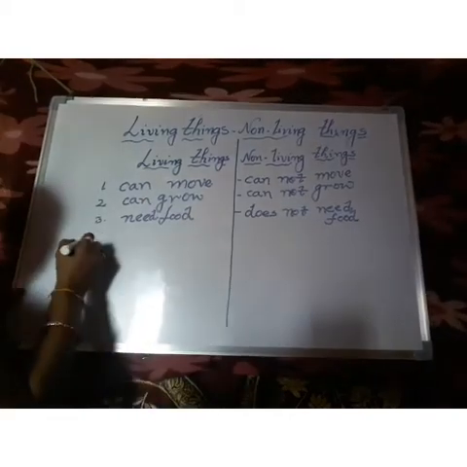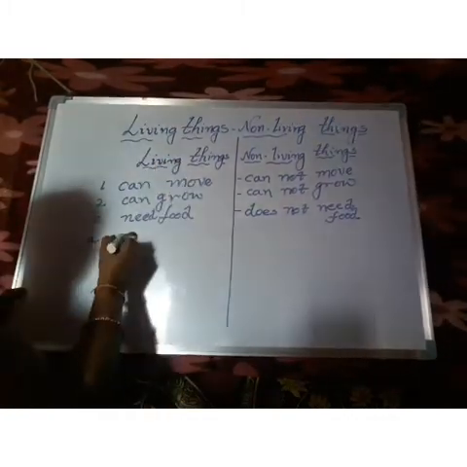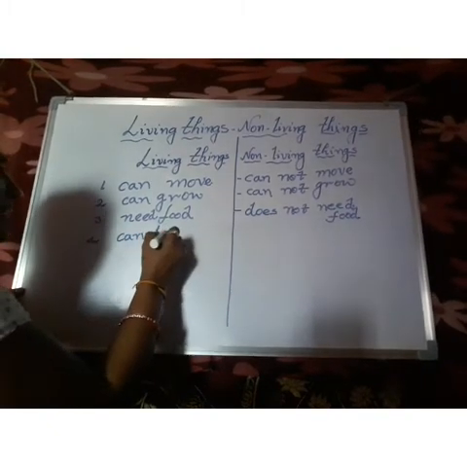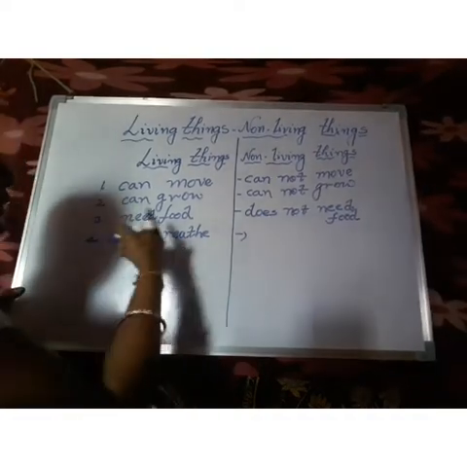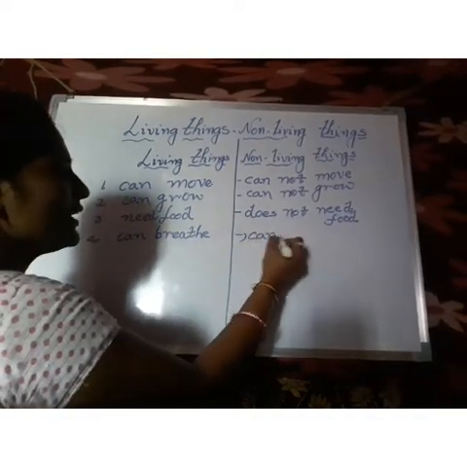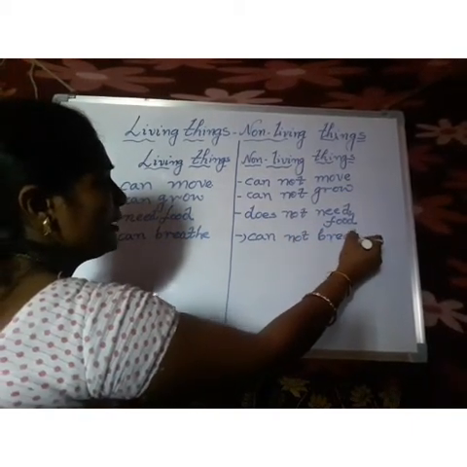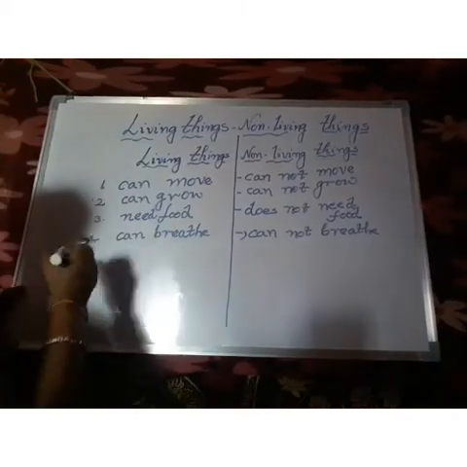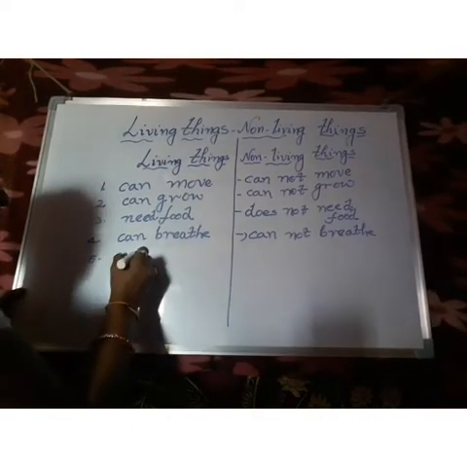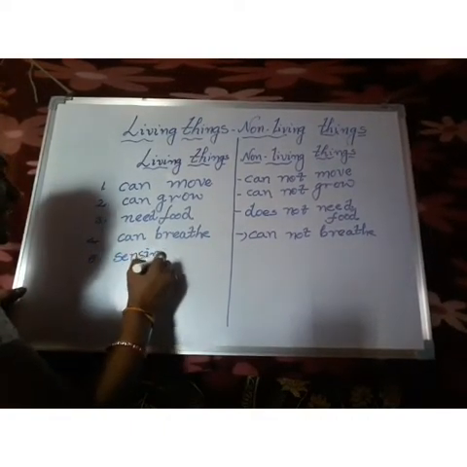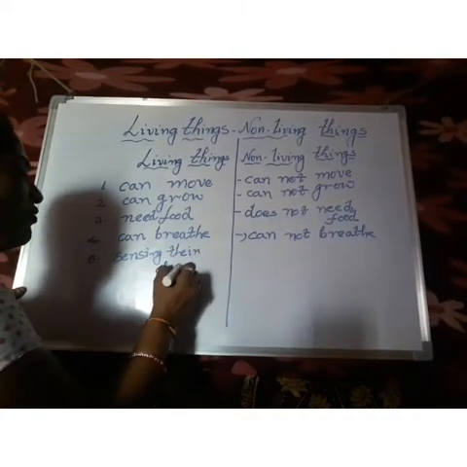And the fourth character, what is the fourth character, children? Breathing. Living things can breathe, but non-living things cannot breathe. And what is the fifth one? Sensing their changes, or feels.